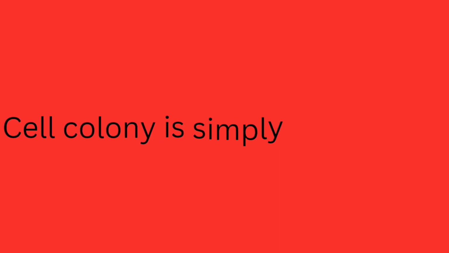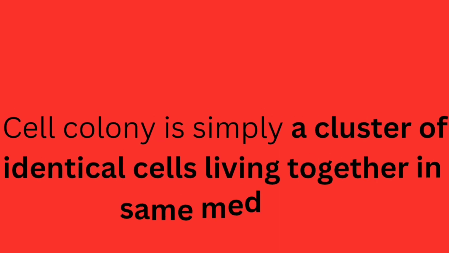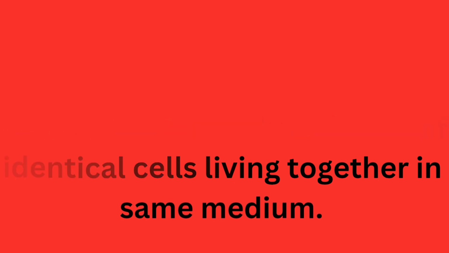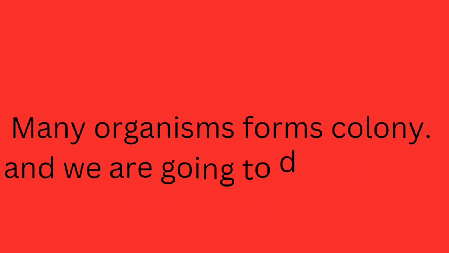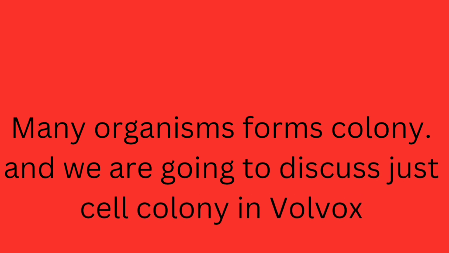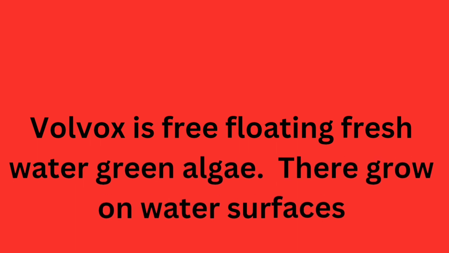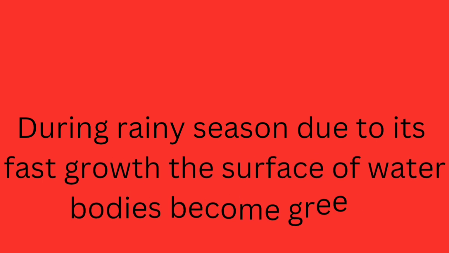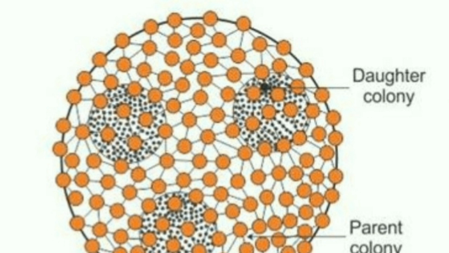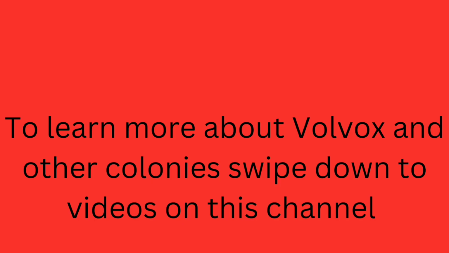A cell colony is simply a cluster of identical cells living together in the same medium. Many organisms form colonies. We are going to discuss volvox, which is a free-floating freshwater alga that grows on water surfaces during the rainy season. So this is an example of a volvox colony. This is a diagram. You can go to other videos to learn more about volvox.